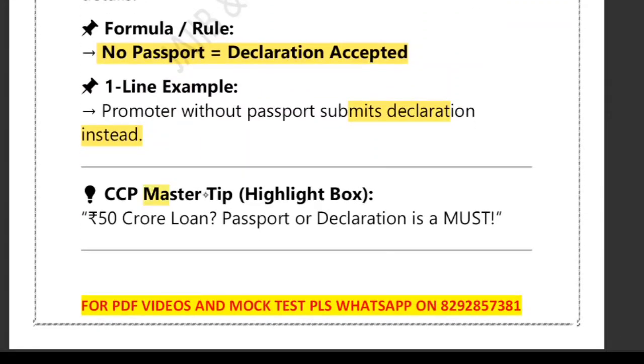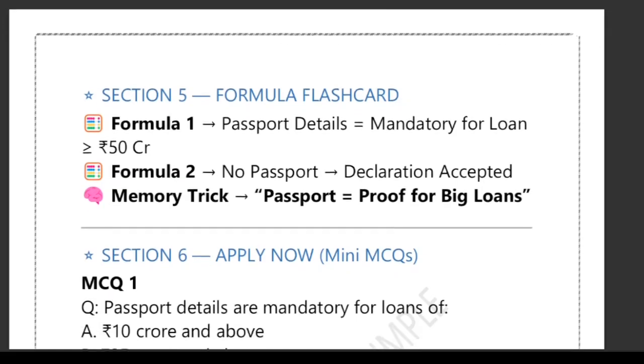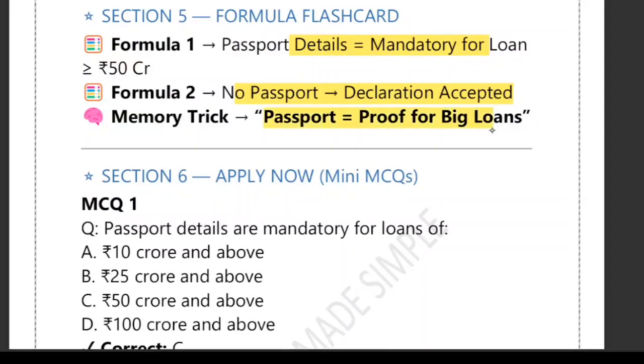So the master tip is that for a 50 crore loan, passport or declaration is a must. I hope it is clear. So the two rules we have just seen: whenever a loan crosses 50 crore, the bank must collect the passport detail of the promoter and the director. Second point, if someone genuinely does not have a passport, a simple written declaration is enough. Third point, passport means proof of the big loan, which means just